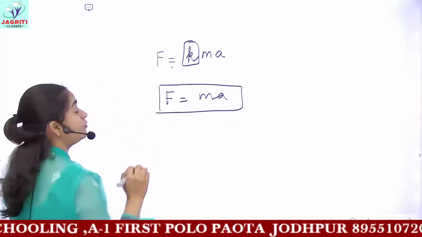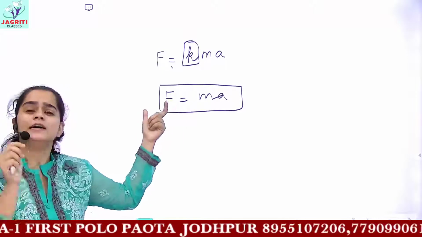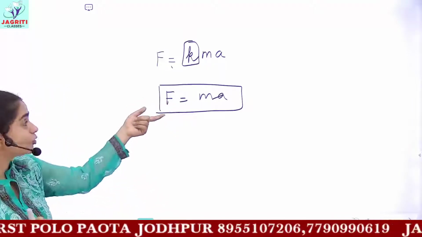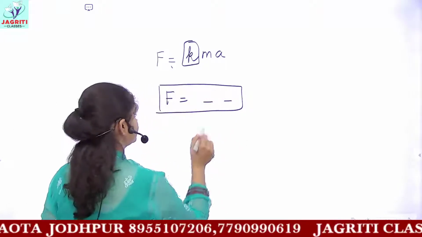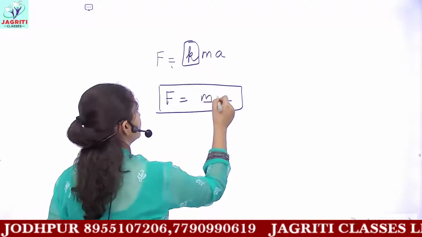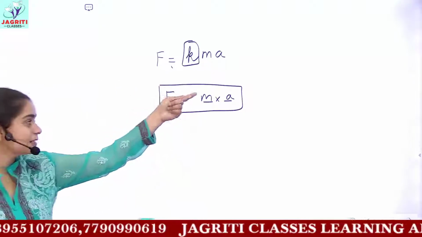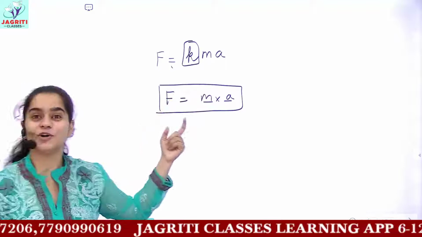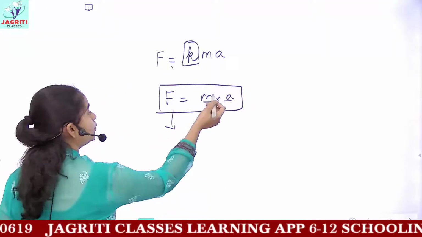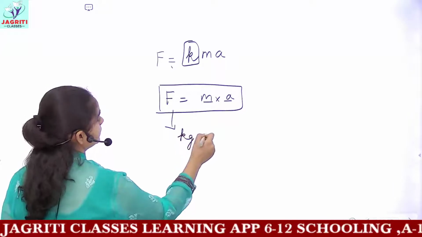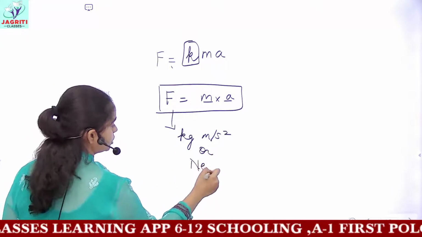So till here we have discussed in our last class that if you are required to calculate force, then it is mass into acceleration. Mass multiplied by the acceleration of the object gives you the amount of force. And we discussed the SI unit of force, which is kg meter per second square, and this unit is also known as Newton.